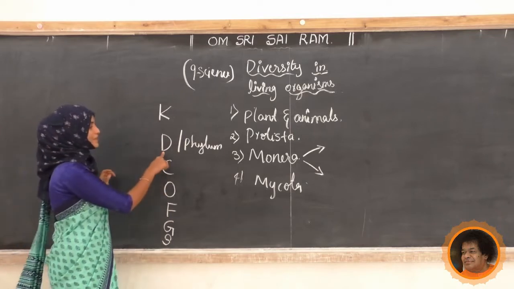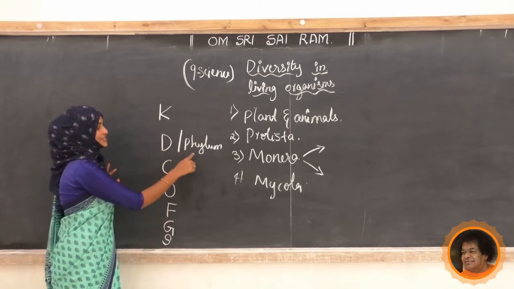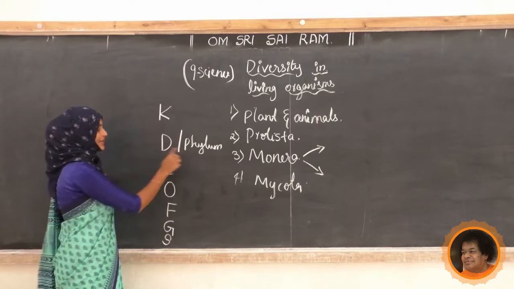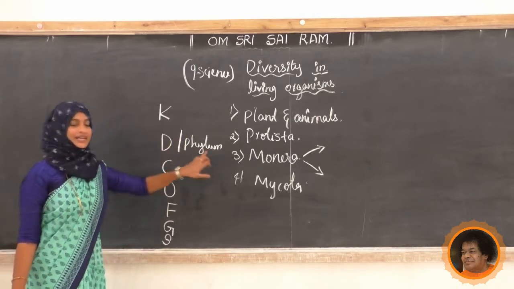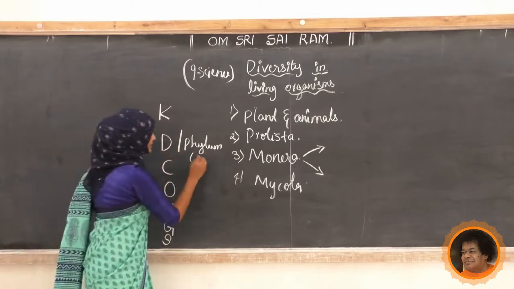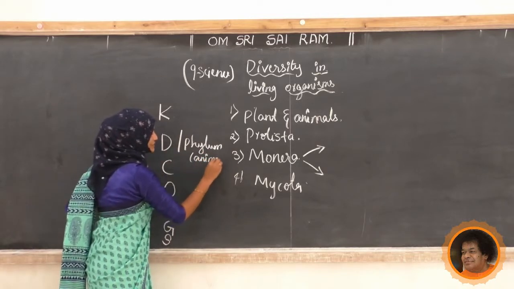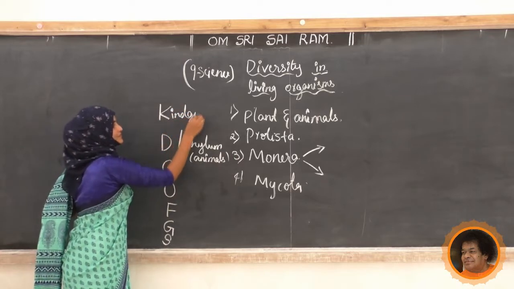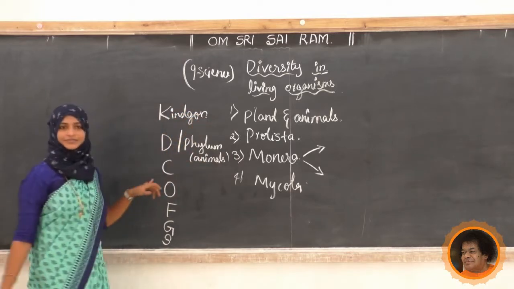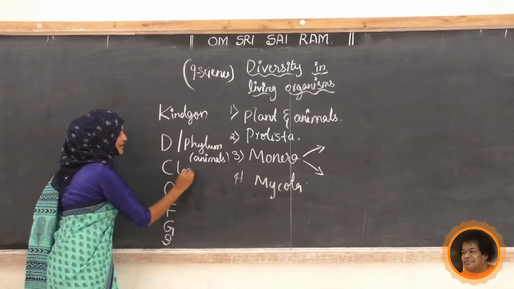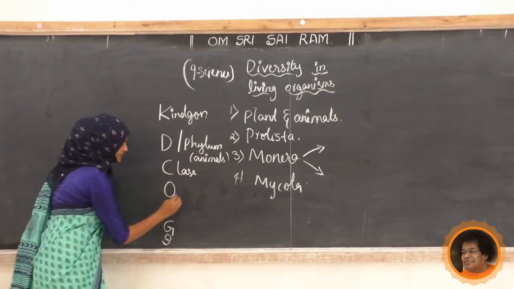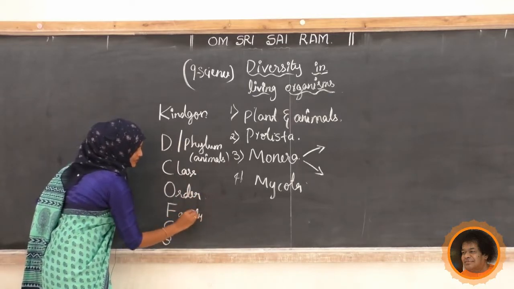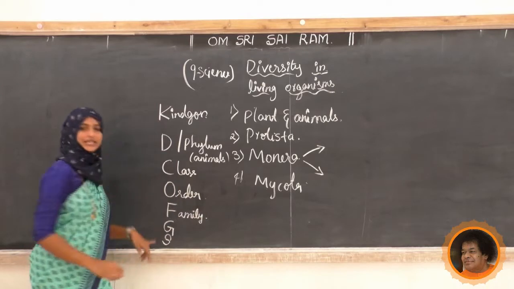Okay, if it is animals instead of plants, you have to change just D to P. D and P are going to interchange. Okay, this is in case of animals. Okay, then you can write down kingdom. This is division or phylum. C means what? Class. O means order. Family. G means genus.